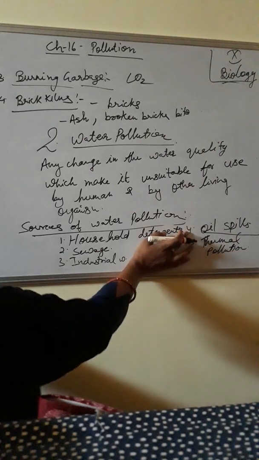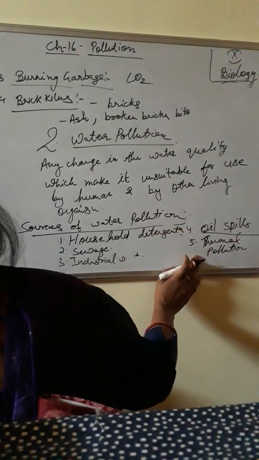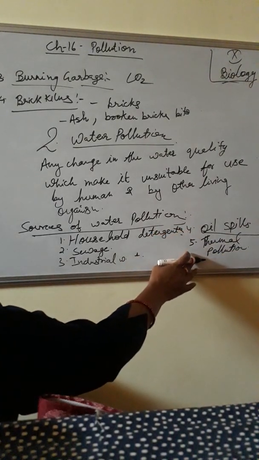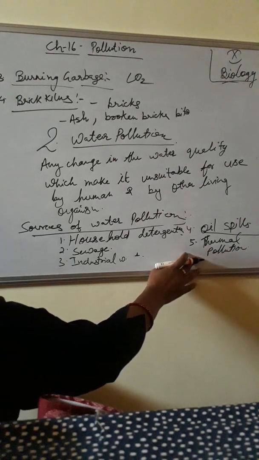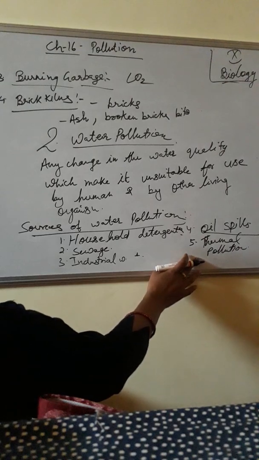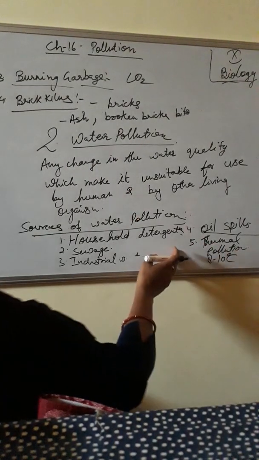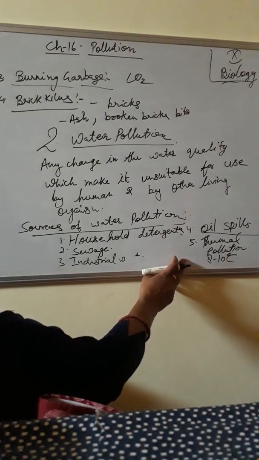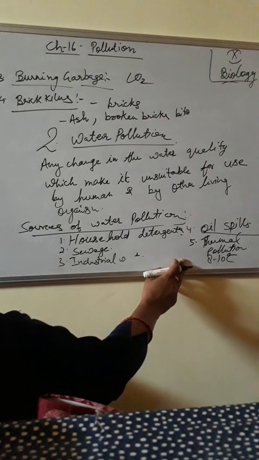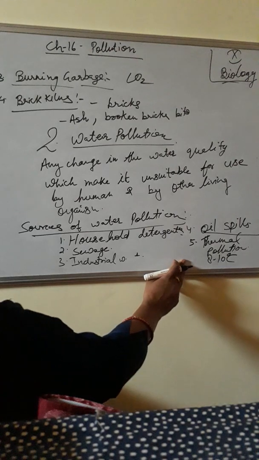Okay. And thermal pollution. Many industries, thermal power plants, oil refineries, and even nuclear power plants use water for cooling their machineries. This hot waste water may be 8 to 10 degrees centigrade warmer than the intake water and is released into nearby streams, rivers or the sea and causes warming. This warming of water harmfully affects the animals, even killing the fishes, and harms the plant life growing in it. Okay.